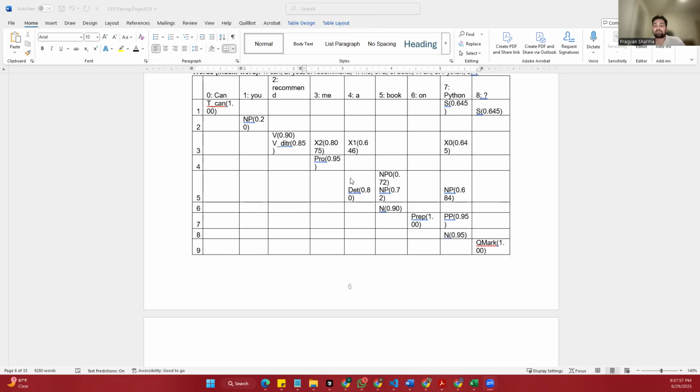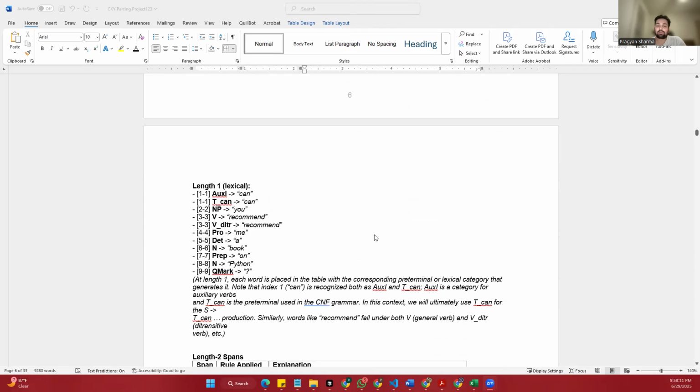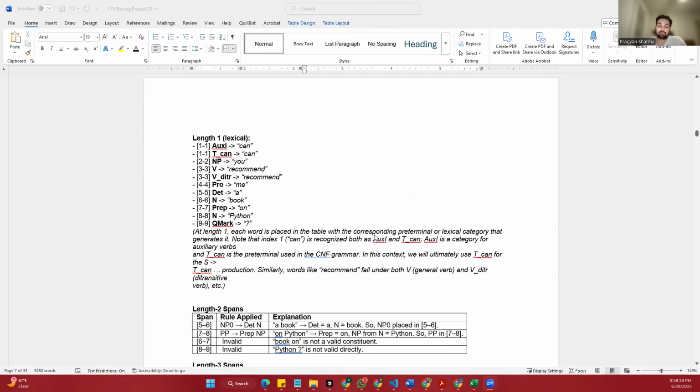To summarize how this went step by step, can comes from the symbol T. You is a noun phrase. Recommend is a verb that takes two objects. Me is a pronoun that indicates the object. A book on Python forms the full noun phrase, the direct object. Question mark is the question mark. So the full structure becomes, can you recommend me a book on Python? This successfully confirms that our CKY parse and the CNF grammar correctly recognize and accept the question. Can you recommend me a book on Python?